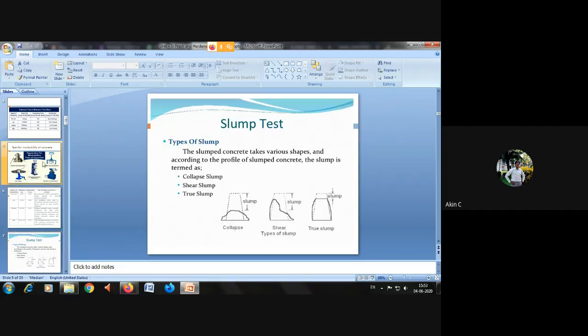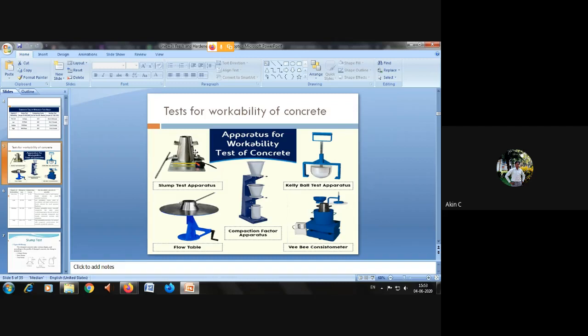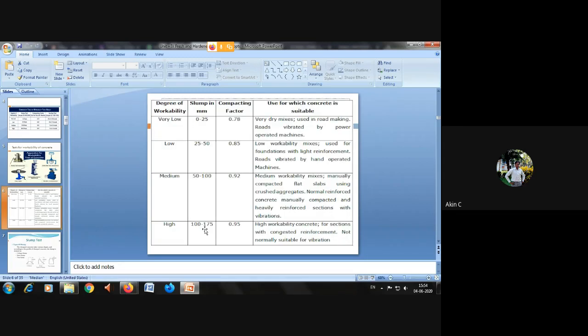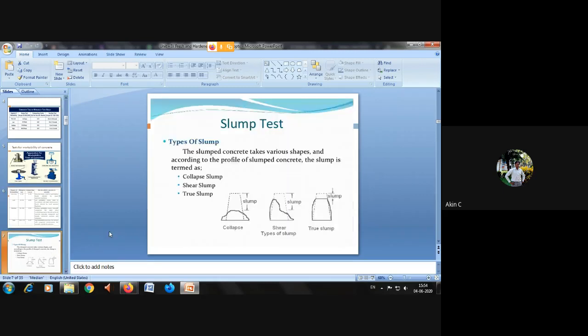When you pour the concrete and remove the cone, one, it will collapse, another, it will shear, and the other is the true slump. When the slump is in the medium range, it is very good for building construction and can be used for very high structures.